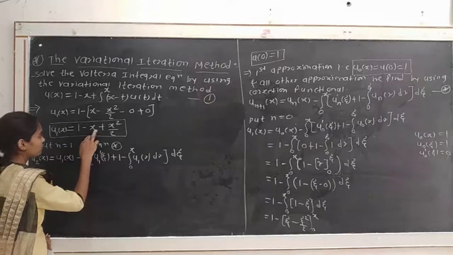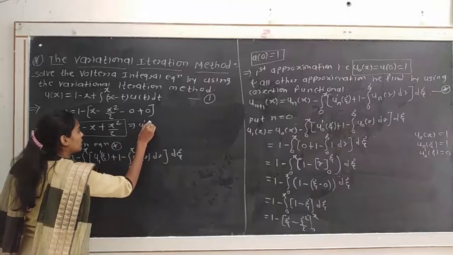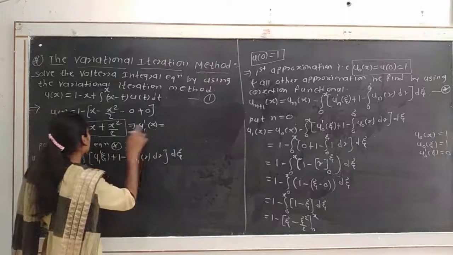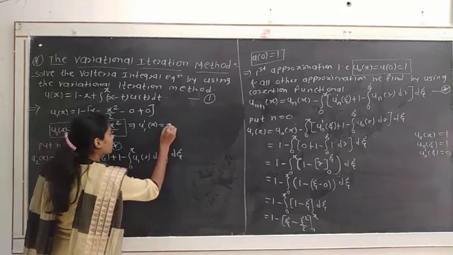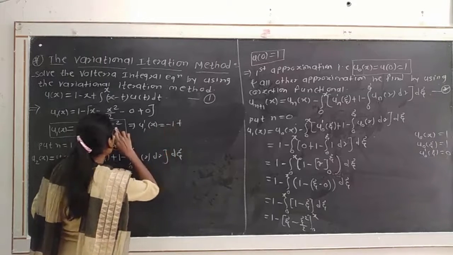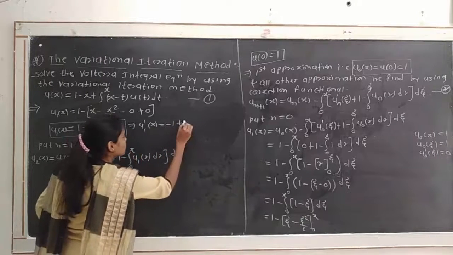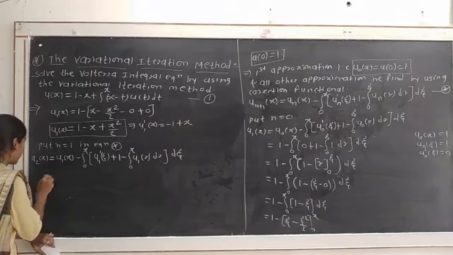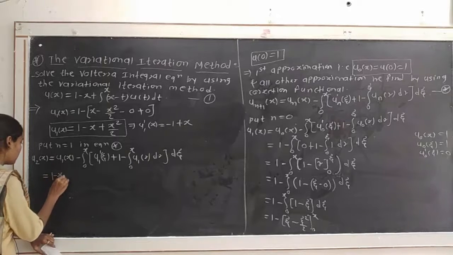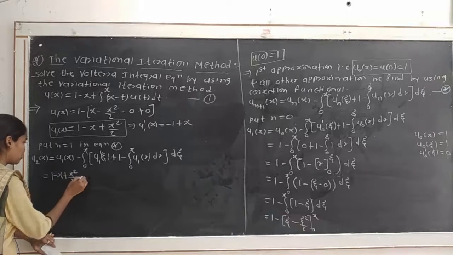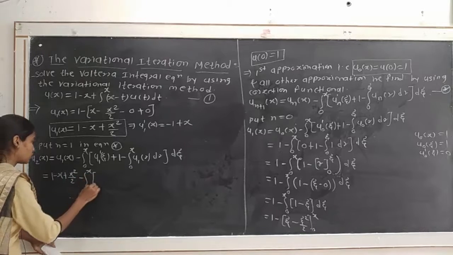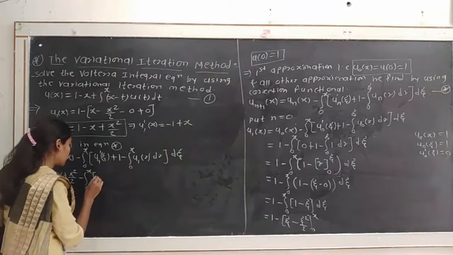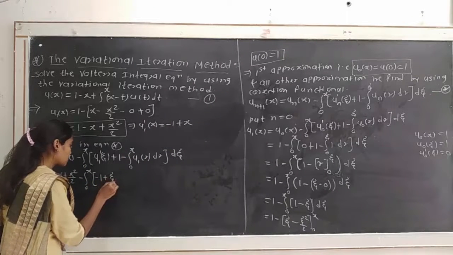See here u1 of x will be this. So from that we find u1 dash of x, because we have to use it in the correction functional. So u1 dash of x will be: derivative of 1 will be 0, derivative of x will be minus 1, plus derivative of x square will be 2x, so we get minus 1 plus x. Okay, so by putting the values we get u1 of x, 1 minus x plus x square divided by 2, minus integration from 0 to x, bracket u1 dash of xi, which is minus 1 plus xi.